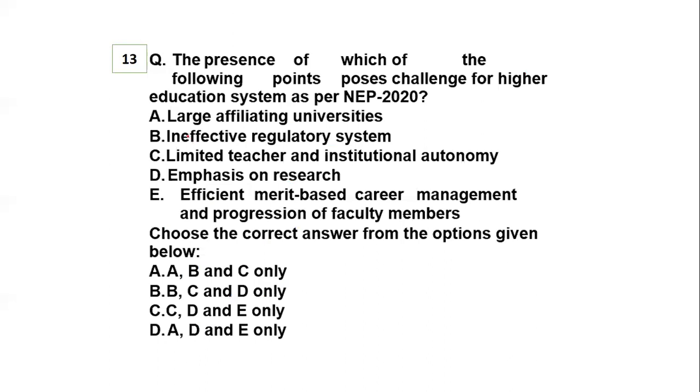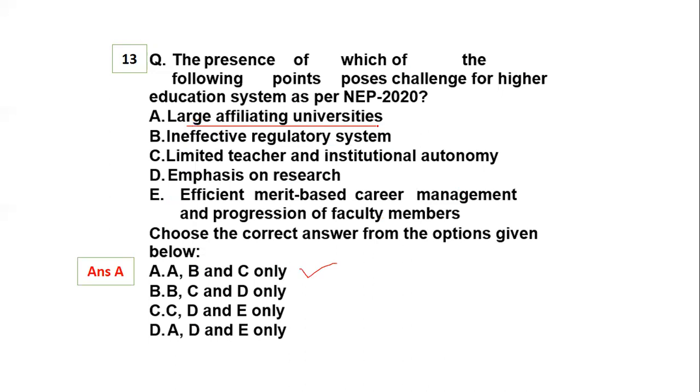So read the questions very carefully. Large affiliating universities, ineffective regulatory system, limited teacher and institutional autonomy. Then emphasis on research, or efficient merit-based career management and progression of faculty members. So what can be a challenge? Okay. You can do this with the help of elimination also. Elimination will make it easier for you to come to the right conclusion, but you should be very confident about what the question is and how you are eliminating the points. So your right answer is option A, B, and C.